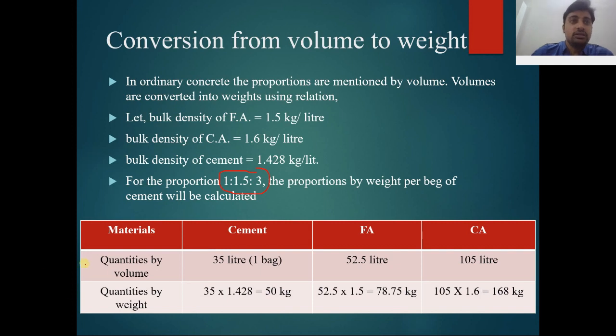The table shows the first row for quantity by volume and the second row for quantity by weight.